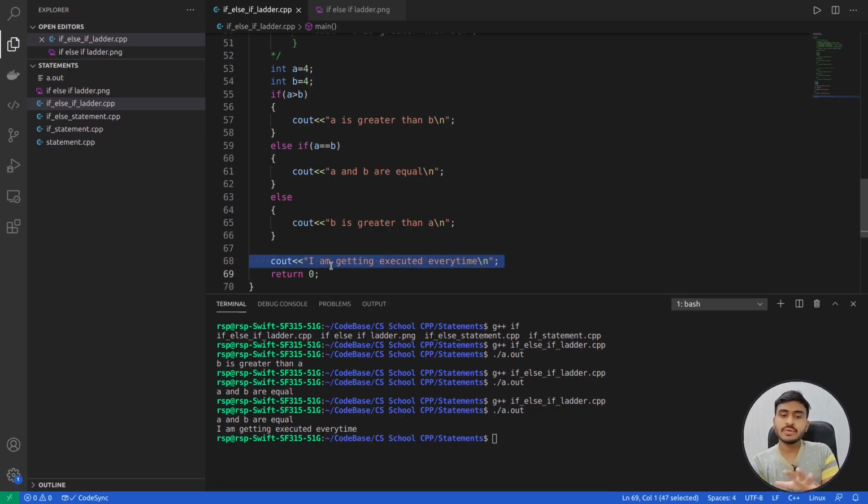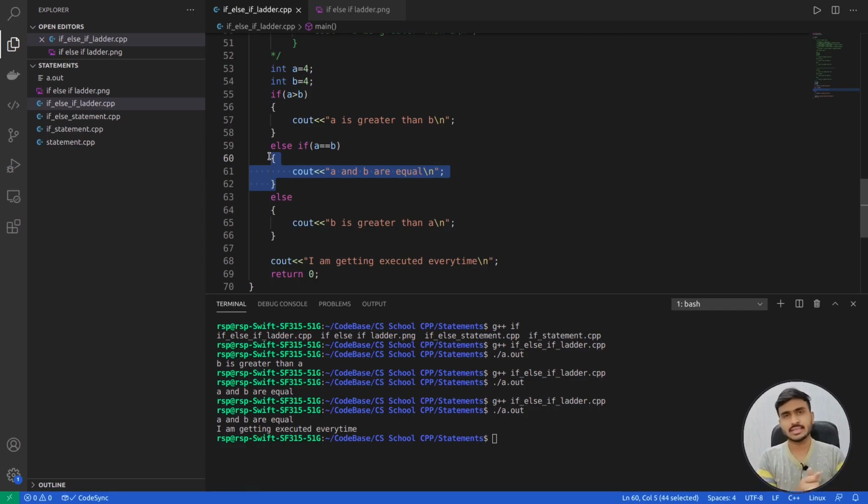So that is what we were discussing in the flowchart. See, whenever this if else if ladder gets executed, after any of the blocks gets executed, either it can be the if block, or the else block, or it can be an else if block, right? After any block gets executed, the execution or the control is going to transfer to the line after the if else if ladder. So whenever in this case this block is getting executed, see, this compound statement is also called a block.